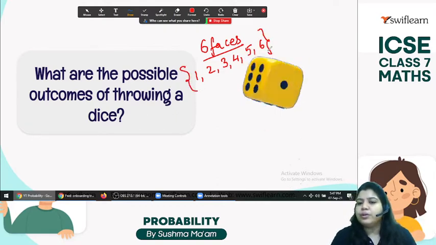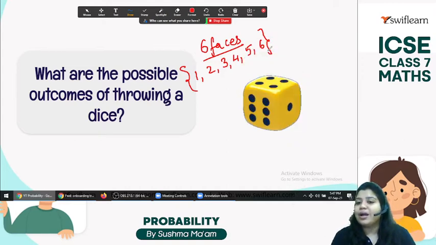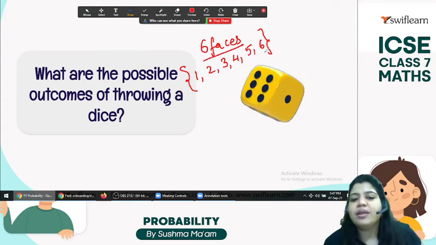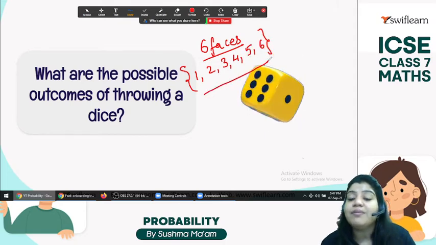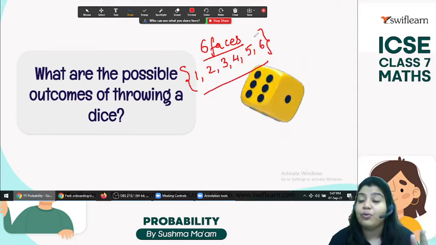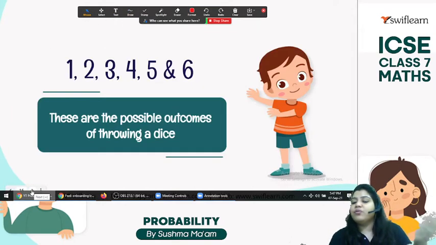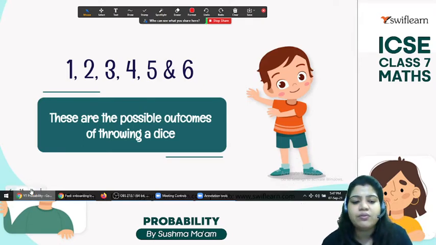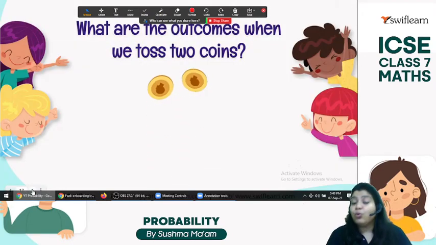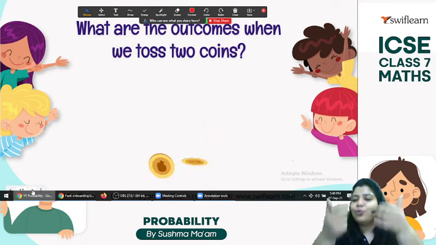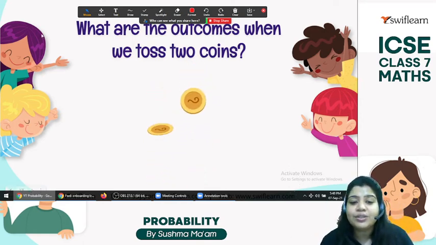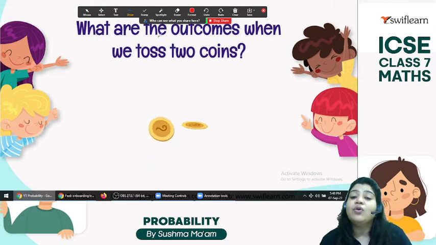If you throw the dice, it may be 1, it may be 2. It will not occur that you will get 2 or 3 at once. No, you will get only 1 chance. Yes, so these are the outcomes if you throw one dice. So what happens if you throw 2 dice at once? These are the possible outcomes. Okay, now 2 coins. If you throw 2 coins at once, what is the outcome? Let's see this also.